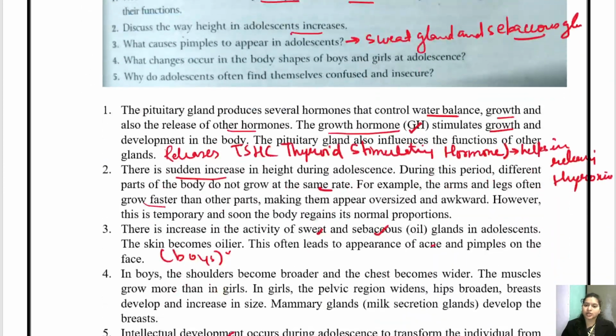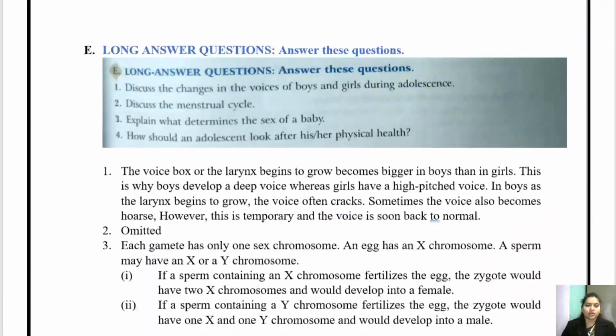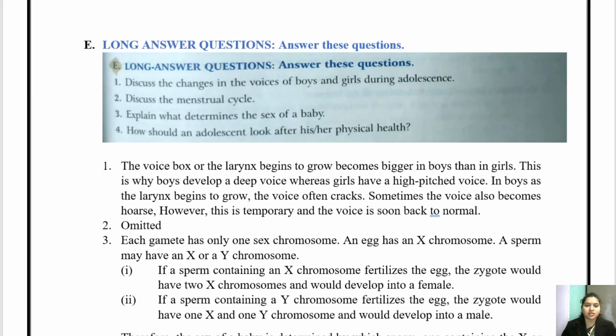So these are the short answer questions, type 2. Let's come to the long answer questions. Children, in the long answer questions, question number 2 is omitted. So you are not going to write this question number 2. So question number 1: Discuss the changes in voices of boys and girls during adolescence.